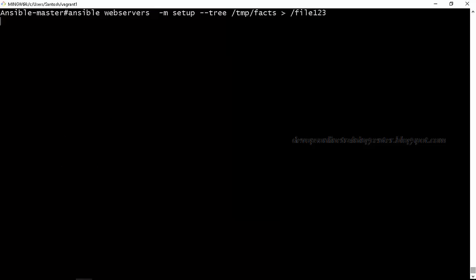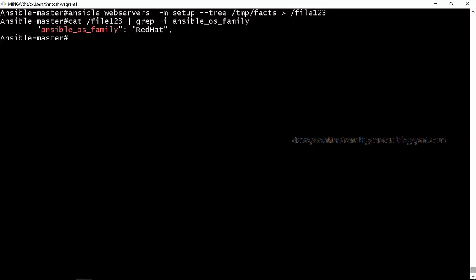We used a variable called ansible_os_family that has given me whether the operating system is Red Hat or Ubuntu, right? So let us see if that variable is present here. ansible_os_family. See, you got it, right? So here, when we execute a variable inside a playbook, it actually executes facts and gets information from there.